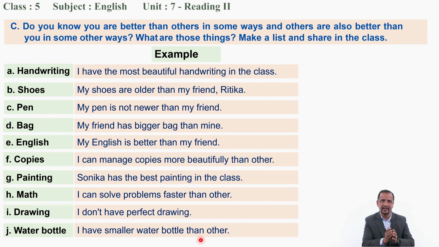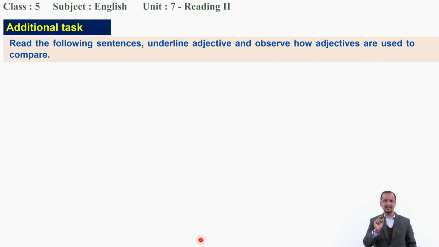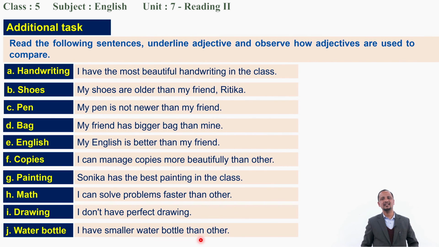In the same way, okay, you have to write, make a list, and share in the class. Right? Okay, clear? This is your work. Now another simple additional work. Read the following sentences, underline the adjective, and observe how adjectives are used to compare. That is the same one. This is just your additional task. Okay, let's see, and you can do it. Okay, clear? Let's see how the adjectives are used.